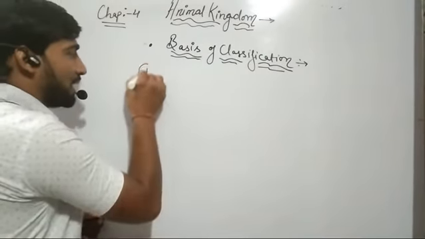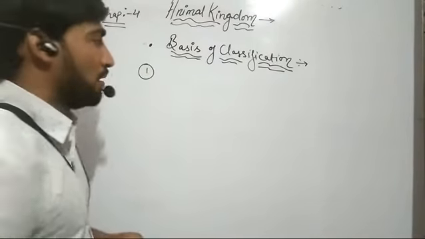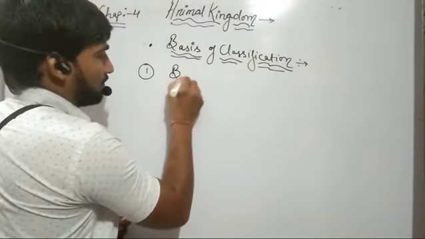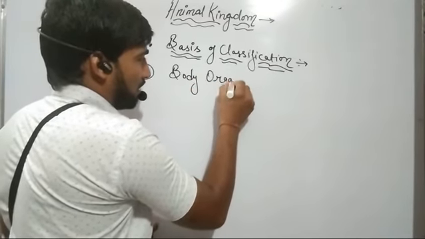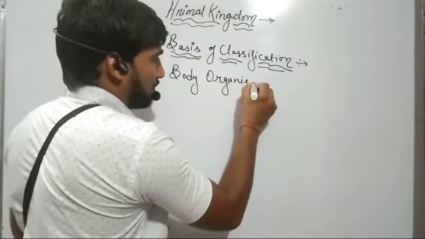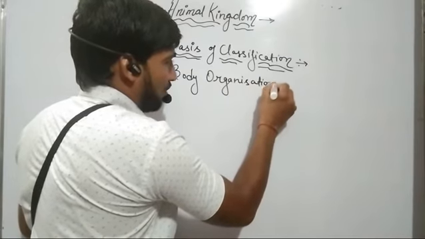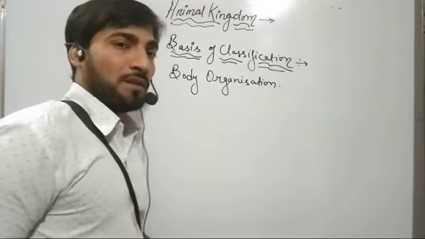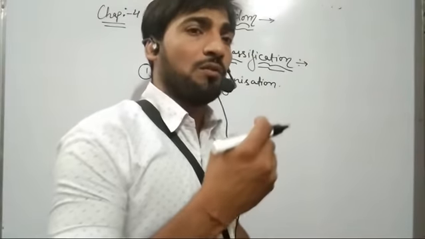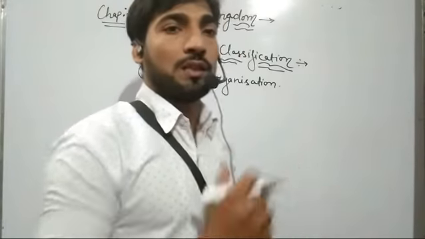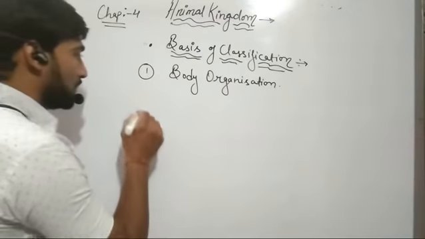The first criterion is body organization. Body organization means whether the organism has the cellular level of body organization, the tissue level, or the organ or organ system level of body organization.